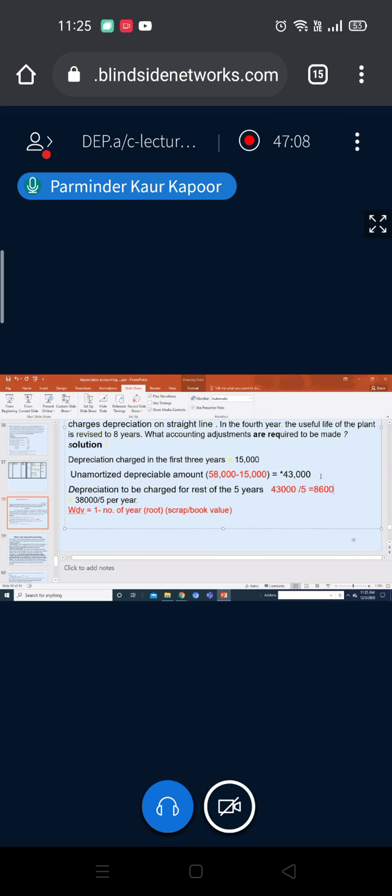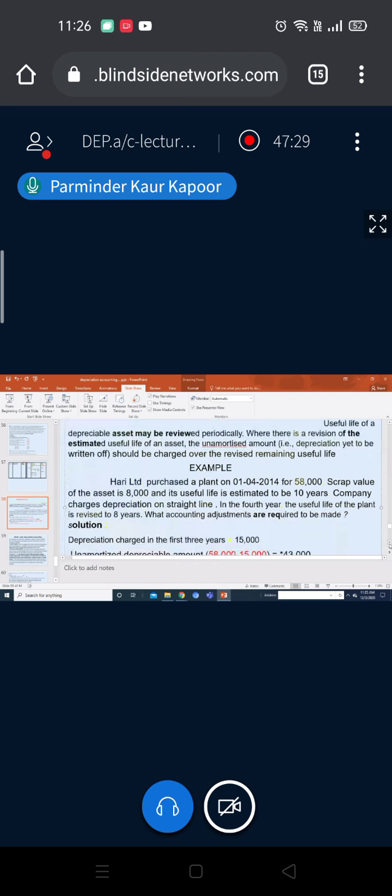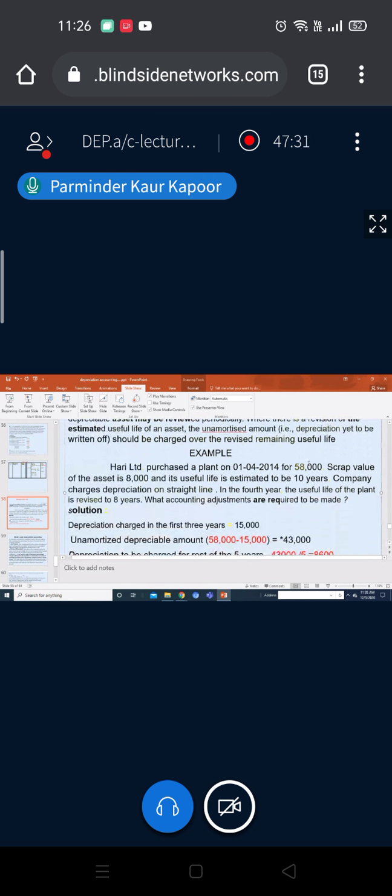Now, I have just added one twist to the question. What is the twist? Suppose your scrap value is also changing. This was the question. Suppose it is given to you that the asset's scrap value is 8,000. The cost is 58,000 and the scrap value is 8,000. Now suppose it is said that in the fourth year, the useful life of the plant is revised to 8